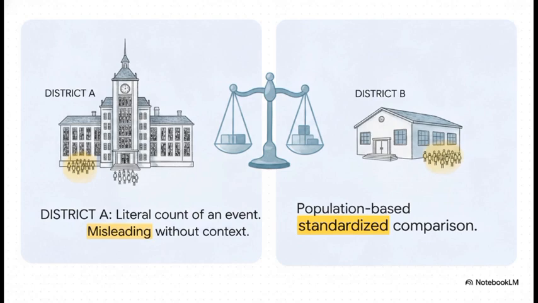When you standardize the data, calculating the rate per capita, or per 100 students, you suddenly realize that only 1% of District A's students were suspended, compared to a massive 5% in District B. You see, standardizing data isn't some sort of political trick. It's a strict mathematical necessity for making an honest comparison across unequal groups.